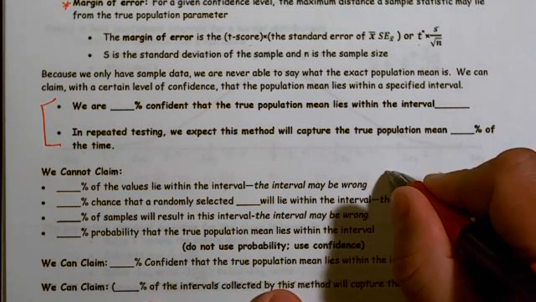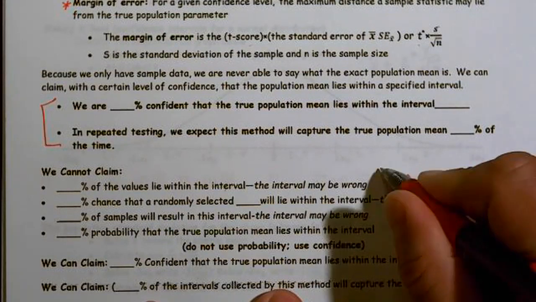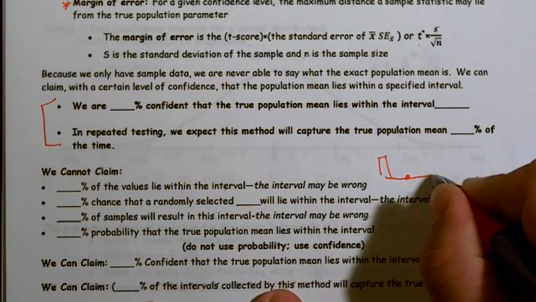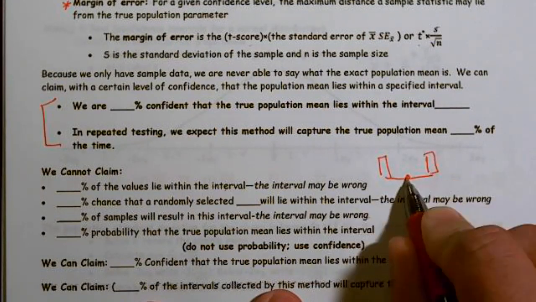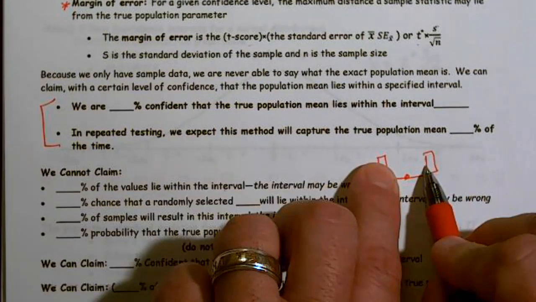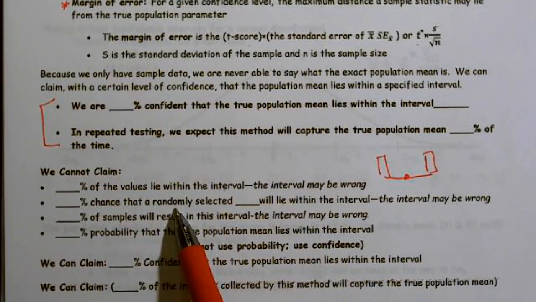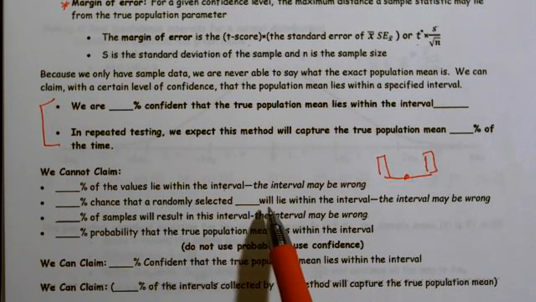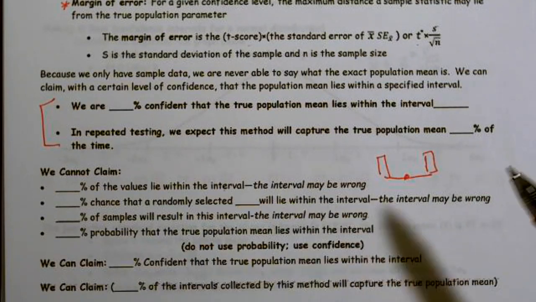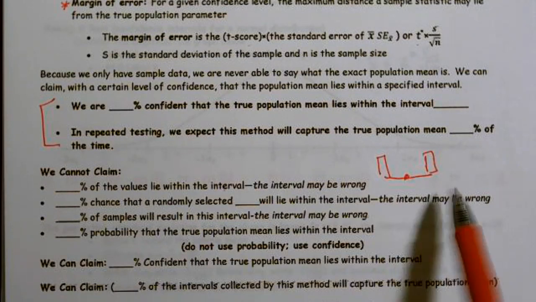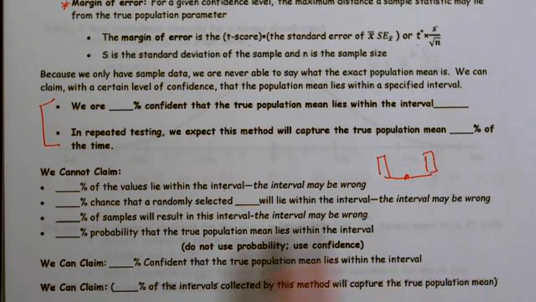For instance, what if we had a distribution that looked like this? Well, our mean is in between, but our values are outside. So we may not have values lying within the interval. So we can't make that claim. So we can't claim that 95% of the values lie within the interval. We cannot claim there's a 95% chance that a randomly selected value will lie within the interval. Once again, the interval may be wrong, or we just may have a weirdly shaped distribution underneath.